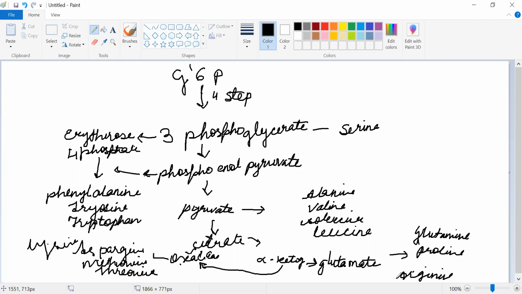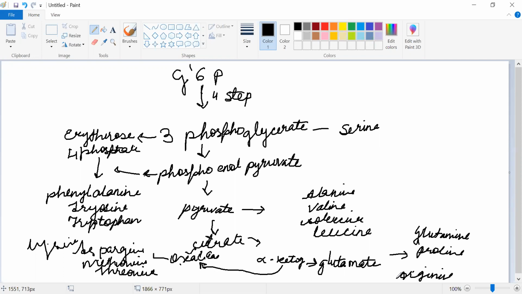Fine. So these are the important amino acids from 3 important pathways, that is the pentose phosphate pathway, glycolysis and citric acid cycle. So let me give you from which cycles the products come.